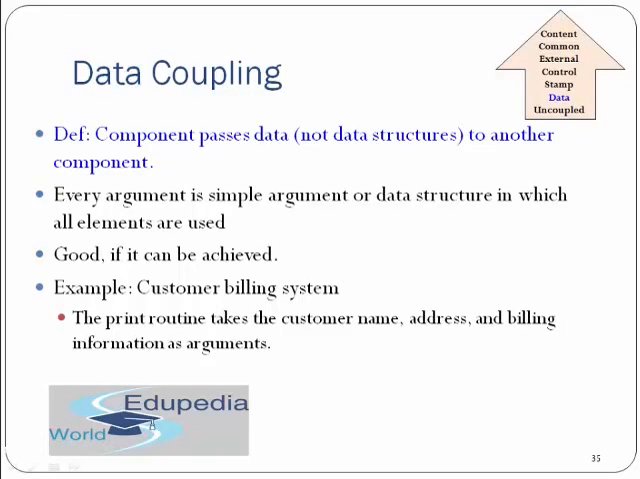Okay. Data coupling says a component passes data to another component. If coupling is too high, then it's not a good thing, because every argument is a simple argument or data structure in which elements are used. Good if it can be achieved. How is it good? Just take a scenario where you have a customer billing system. Here you are basically printing or taking the routines of customer name, address, billing information as an argument.